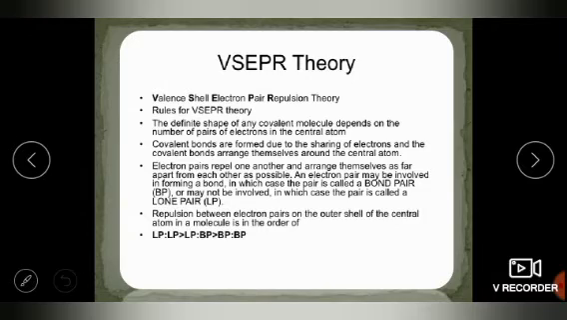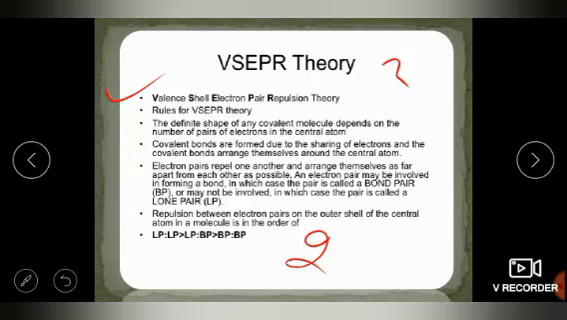So VSEPR theory: V for valence, S for shell, E for electron, P for pair, R for repulsion. These are the rules of VSEPR theory, very important. The definite shape of any covalent molecule depends on the number of pairs of electrons. How many pairs of electrons are there?